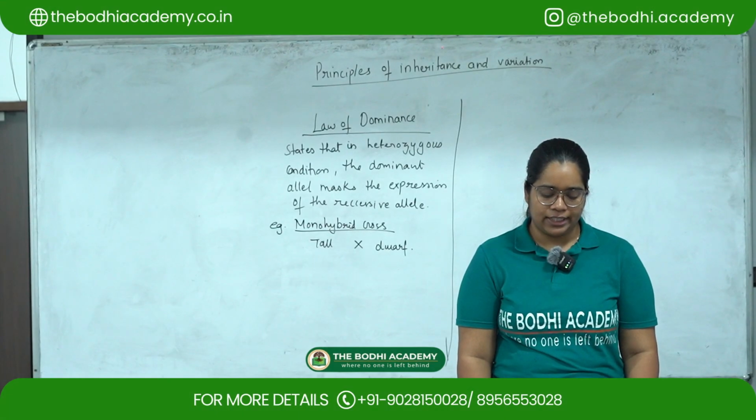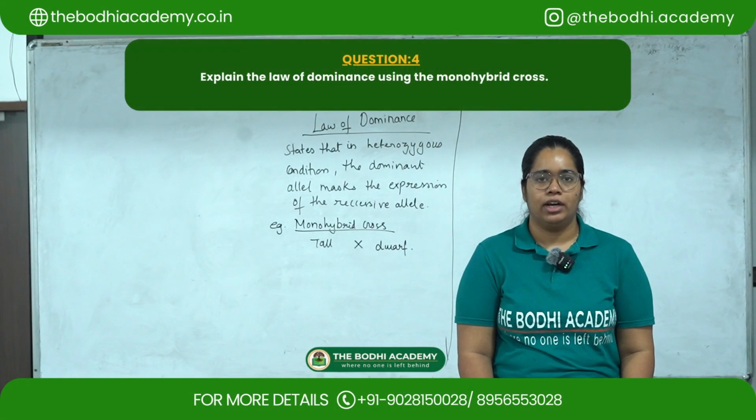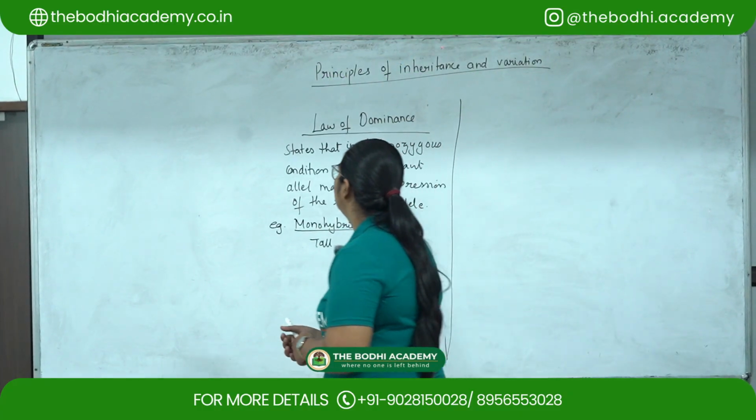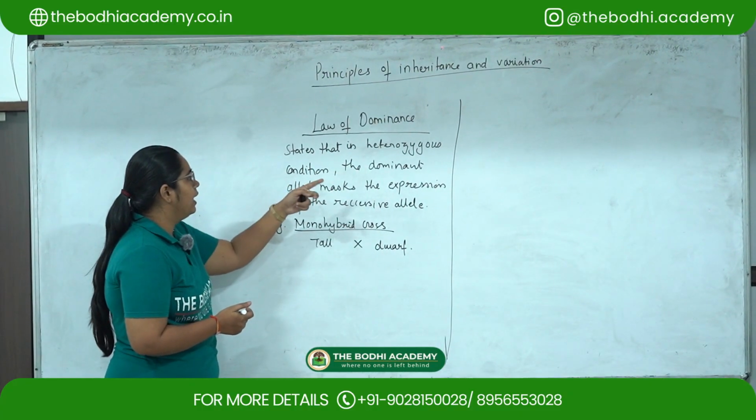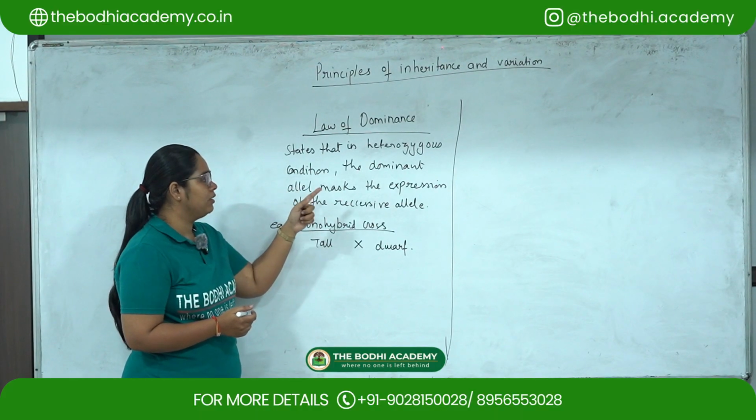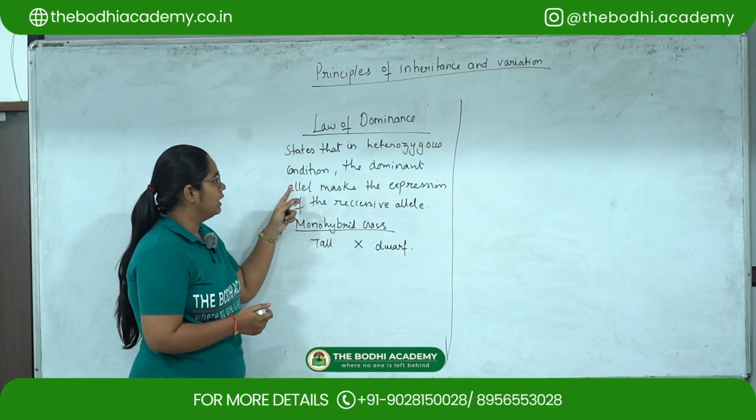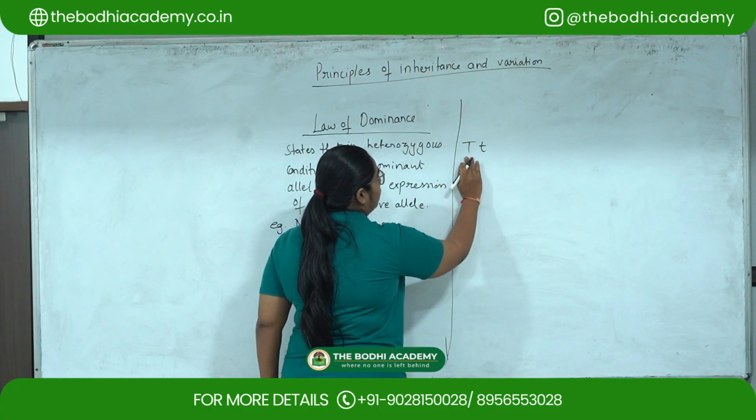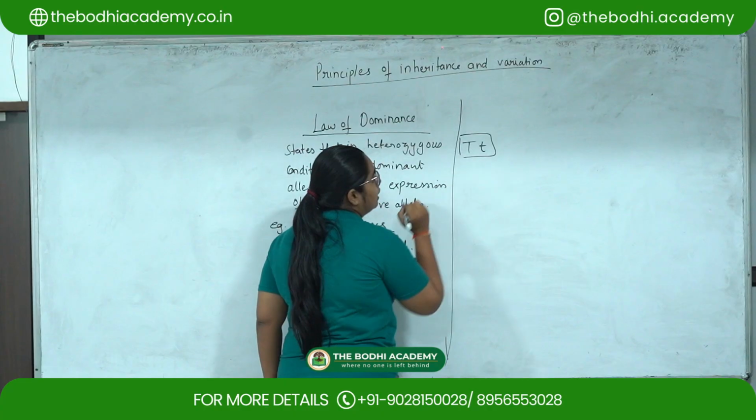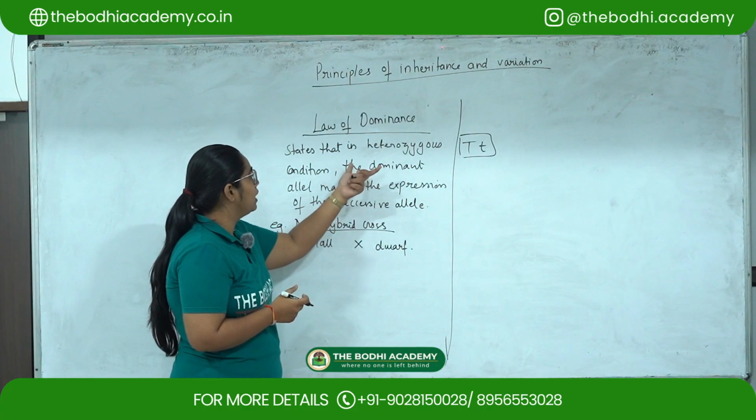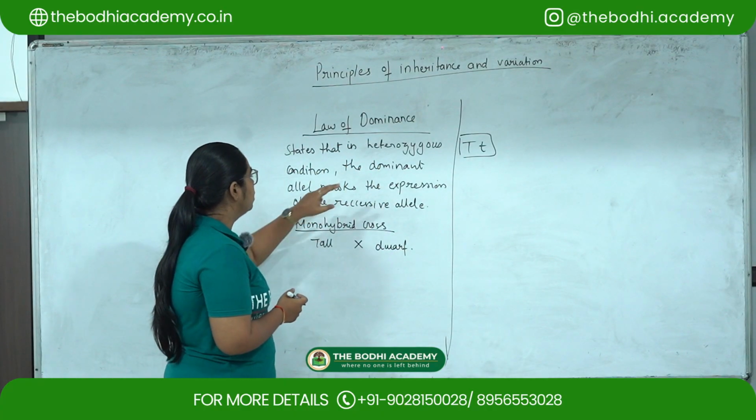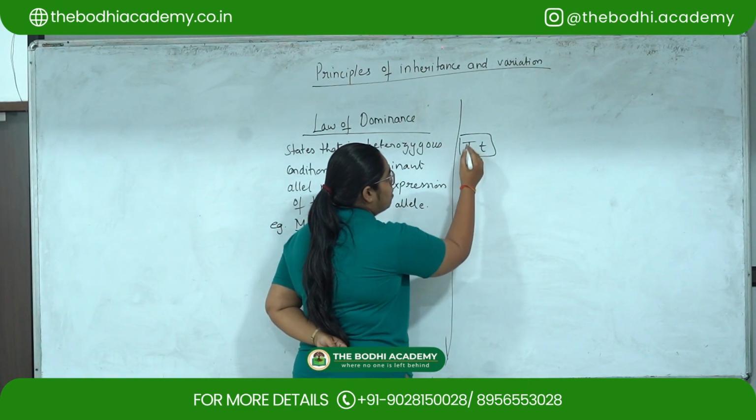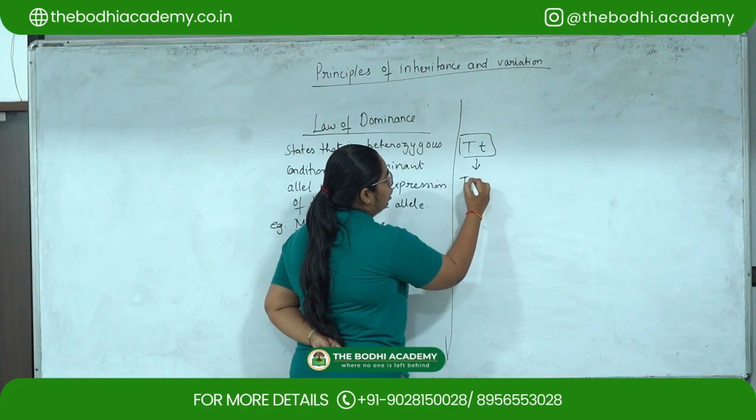So the next question is, explain the law of dominance using a monohybrid cross. So let us see what the law of dominance is. The law of dominance states that in a heterozygous condition, the dominant allele masks the expression of the recessive allele. That is, if we have a set of genes, capital T and small t, this is a heterozygous condition. Here the dominant allele masks the expression of the recessive allele, so the phenotype of this plant will be a tall plant.